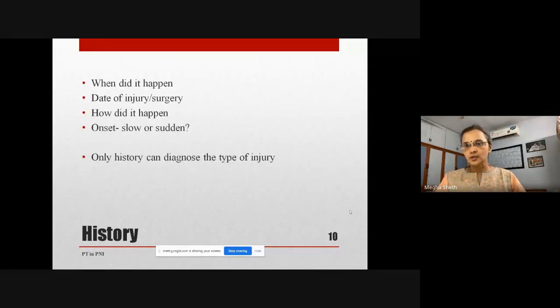So depending on the history and how the injury took place, we can come to know whether it's a neurapraxia, axonotmesis, or neurotmesis. There is no other test of finding out what is the type of injury. The only other way we can come to know is let time go by. If recovery starts soon, then it's probably a grade 1, 2. If recovery does not happen at the required time, then it is a grade 4 and 5. So history is most important if you want to answer the question, is the person going to recover and how soon? So don't just collect information and write it in your book, but try and analyze that information.